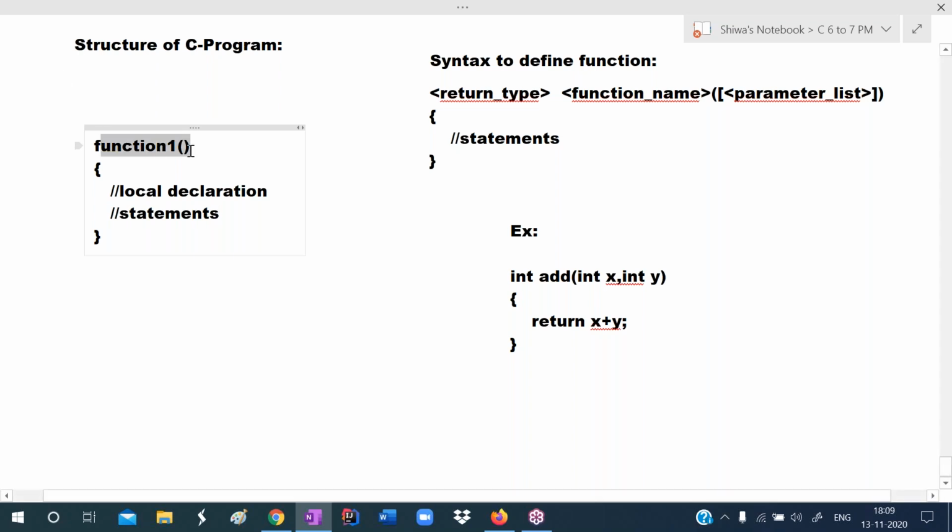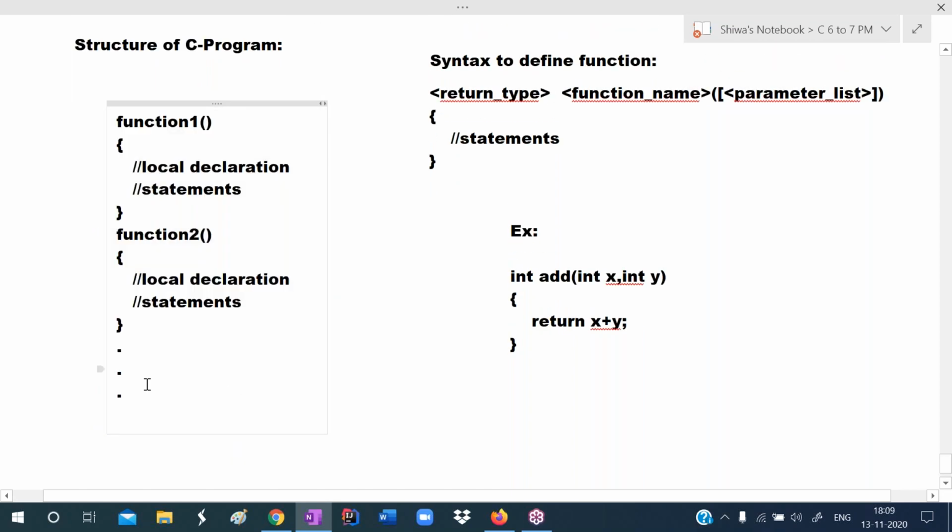That is called local declaration, and we write some statements. To define this function, we have to follow this syntax. I'm not writing completely here. So like this, function 1, function 2. Like this, we can define any number of functions in the C program.